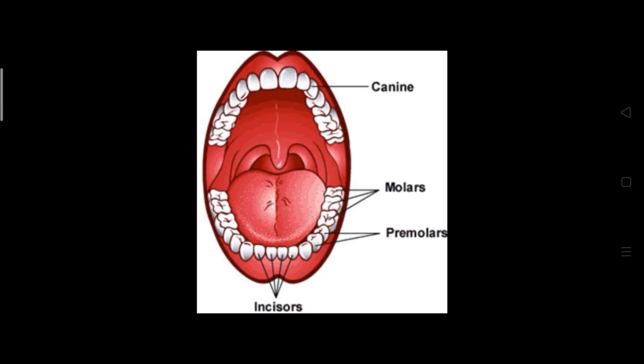After that is premolar. Then the last is molar teeth. So premolar and molar teeth are used to grind the food item or chew the food item properly. So like this we have four different types of teeth in our mouth.